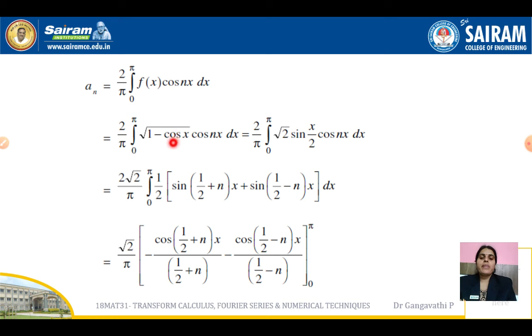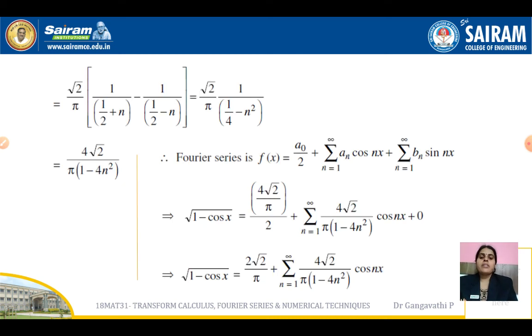So our square root of 1 minus cos x is our f of x, which can be written in this form, and the product of the functions, both non-vanishing, so you have to do something. We can convert that product to a sum. Sin a into cos b is sin of a plus b plus sin of a minus b. So use the formula, and the product has been converted to a sum, and you can integrate that in a better way. When we integrate, we get this expansion between the limits 0 and pi. And on simplifying further, we get the value of an as this.